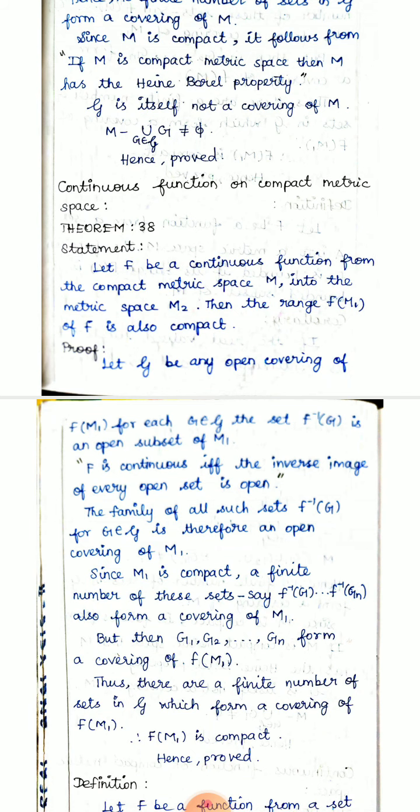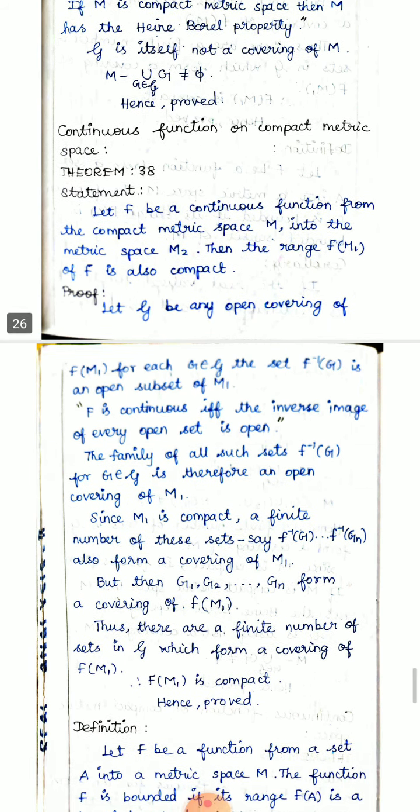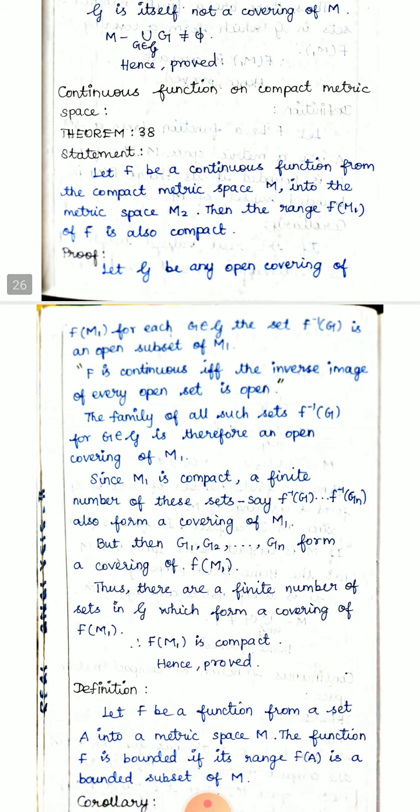Let f be a continuous function from the compact metric space M1 into the metric space M2. Then the range f of M1 is also compact. So they have given f as a continuous function from the compact metric space M1 to the metric space M2. So M1 and M2 both are compact metric spaces, and f is a mapping from M1 to M2. We have to prove that the range f of M1 is also compact.